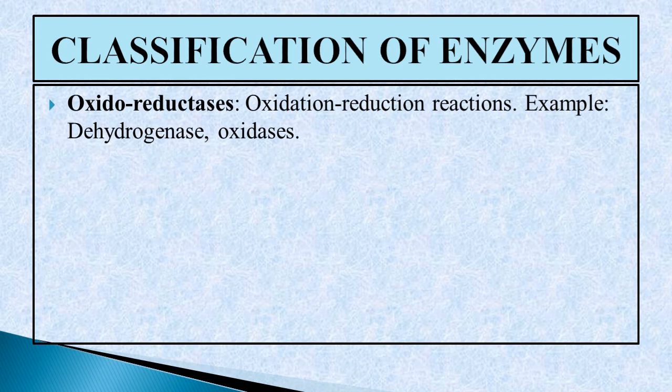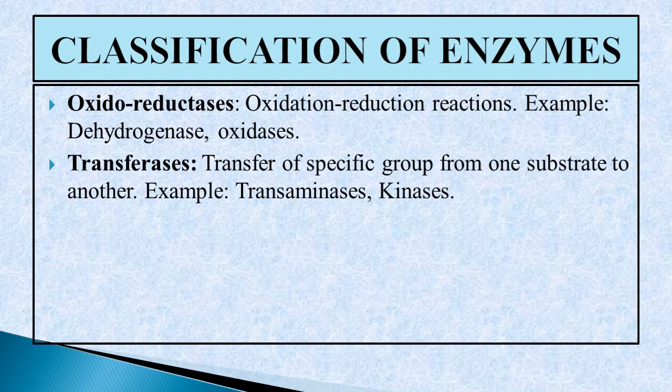Next is the classification of the enzymes. There are a total of 6 classes of enzymes. First is oxidoreductases. These enzymes are involved in oxidation-reduction reactions. Examples are dehydrogenases and oxidases. Second one is transferases. These enzymes help in the transfer of a specific group from one substrate to another. Examples are transaminases and kinases.